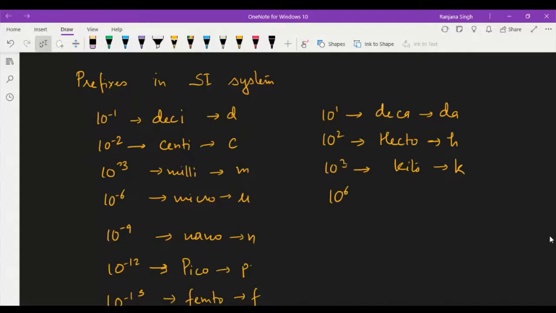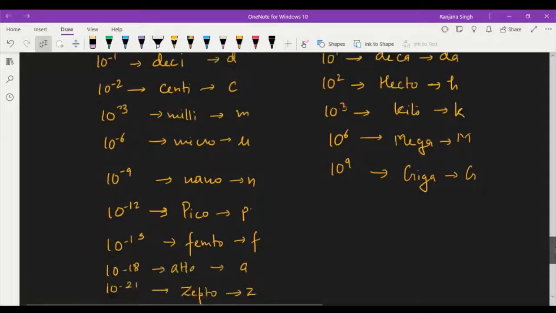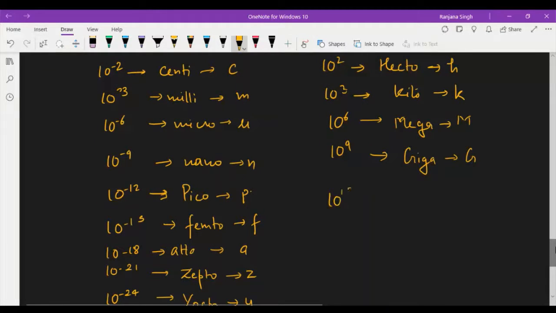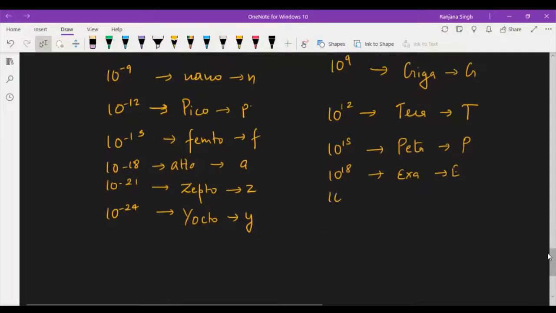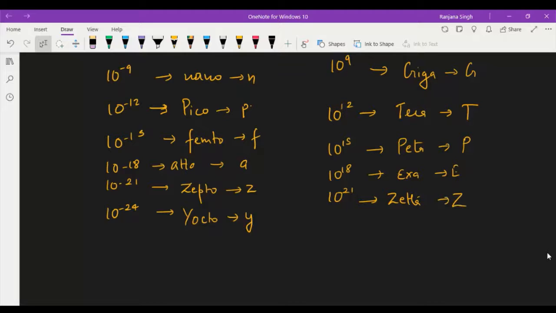Then 10 to power 6, that is mega, M, 10 to power 9, giga, G, power 12 tera, T, peta, P, 10 to power 18, it is exa, E, then zetta, Z, and yotta.